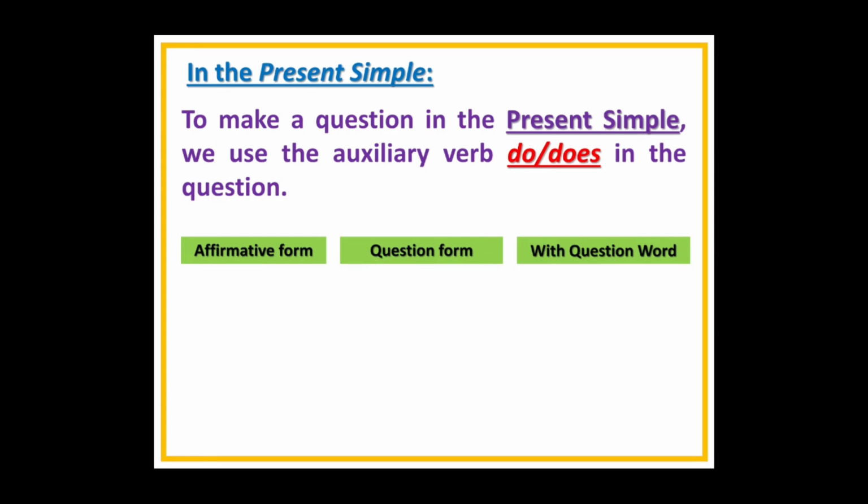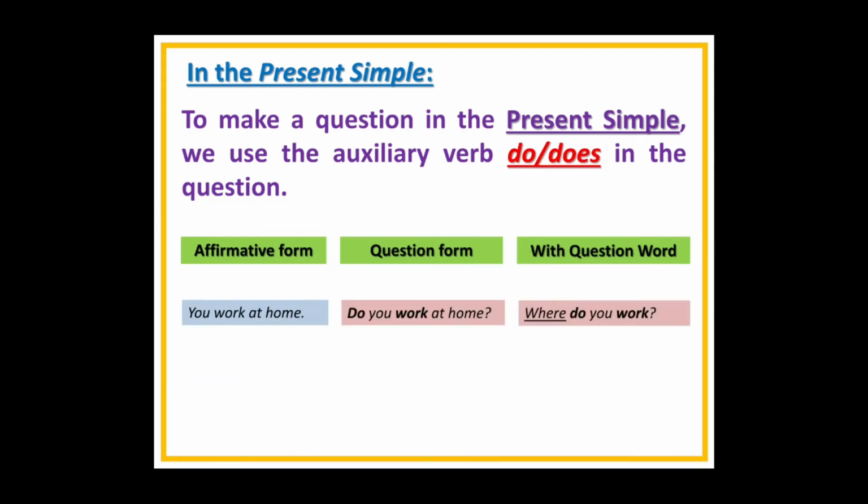So let's take this example in the affirmative form, then using it in the question form and with question word, okay? First example, you work at home. To make a question using a question form, we say, do you work at home?